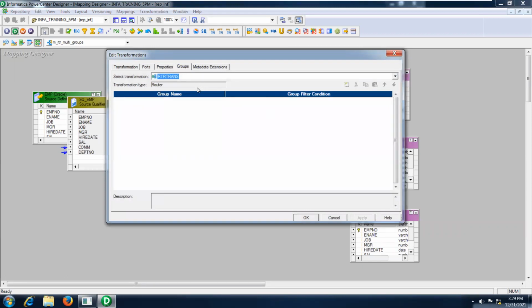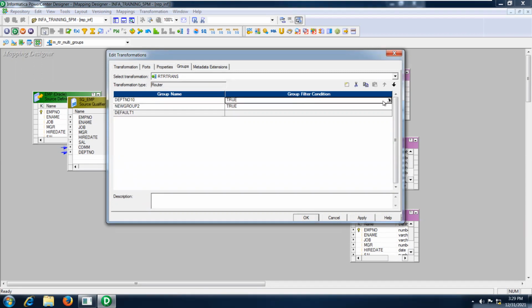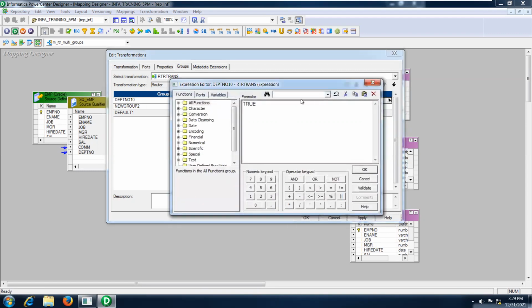Whenever you go under the groups, you can see add new group. I'm going to add two groups. One is department 10 data, DEPT number 10. By default we have true, and I'm going to change this one. The condition is DEPT number equal to 10.